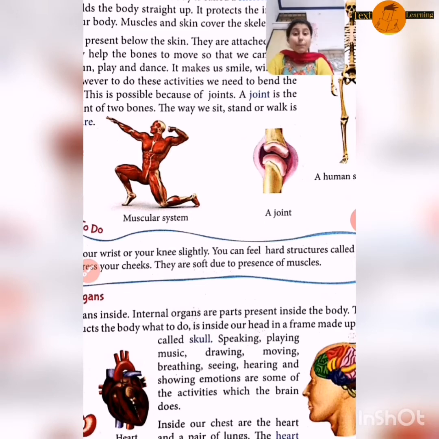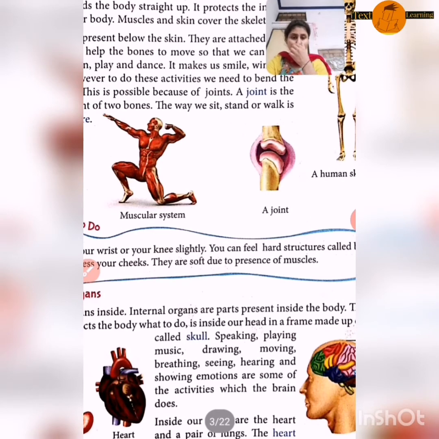So speaking, playing, moving, drawing, breathing, seeing, hearing and showing emotions are some of the activities which the brain does. These all are the activities which we do in our daily life. It is possible because of brain. Brain gives instruction to our body to play, to draw, to move, to breathe, to hear things, to show emotions. It can be done with the help of brain.